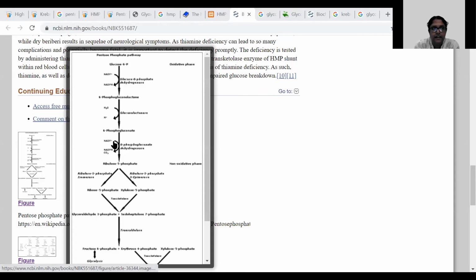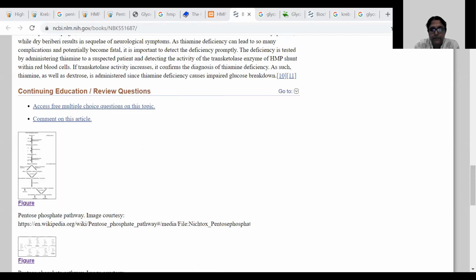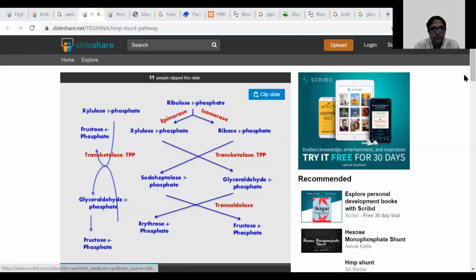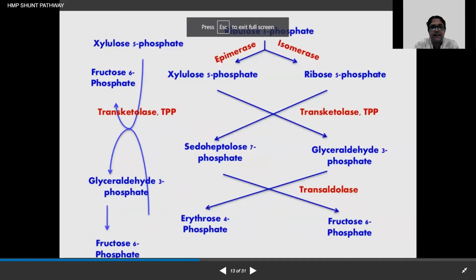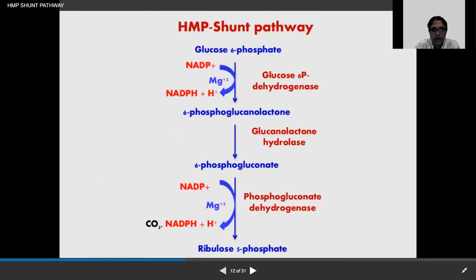So if we were to look at the different pathways involved, until the production of ribulose 5-phosphate we had already covered. So the glucose 6-phosphate will be converted by glucose 6-phosphate dehydrogenase, that is the rate limiting enzyme in this step, and it will form